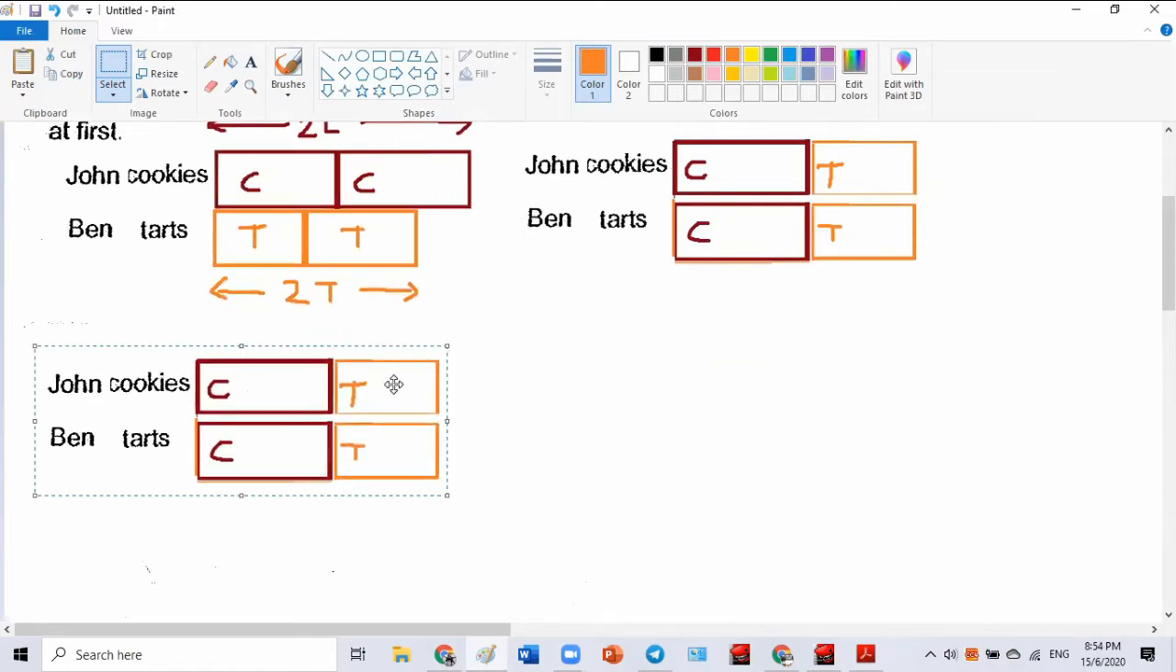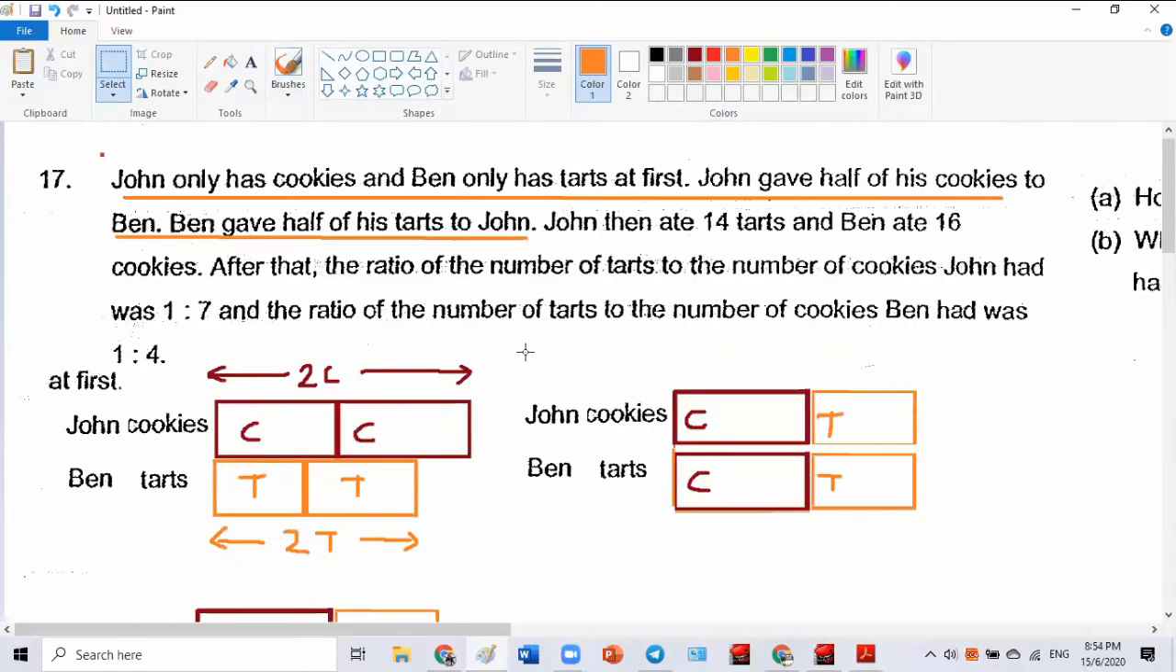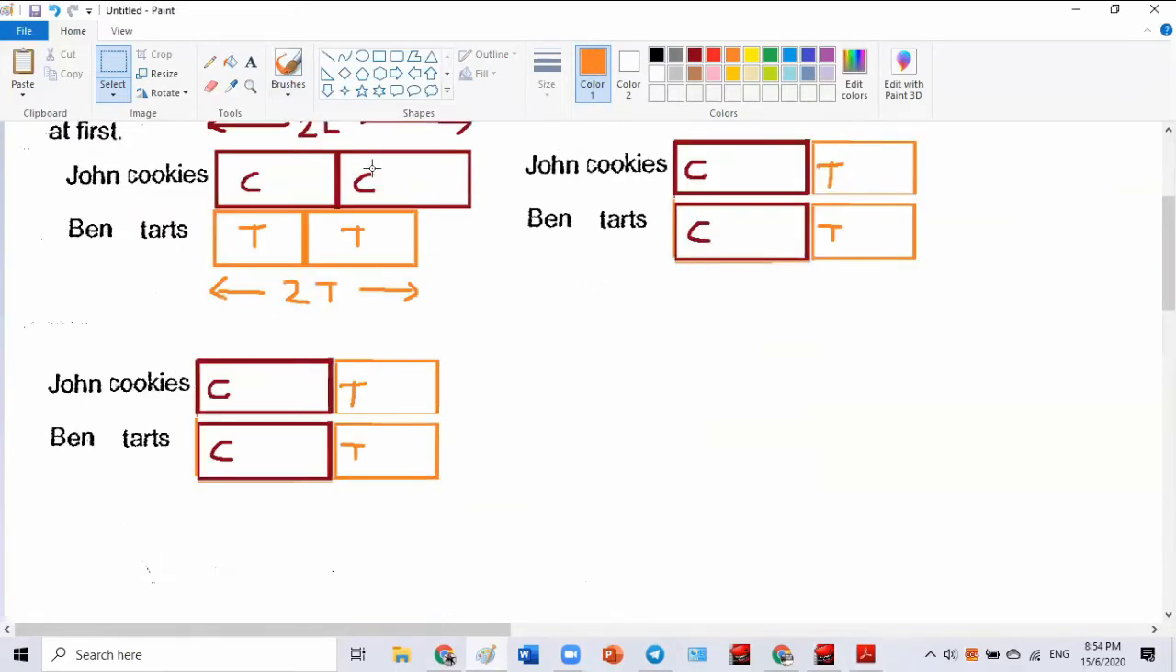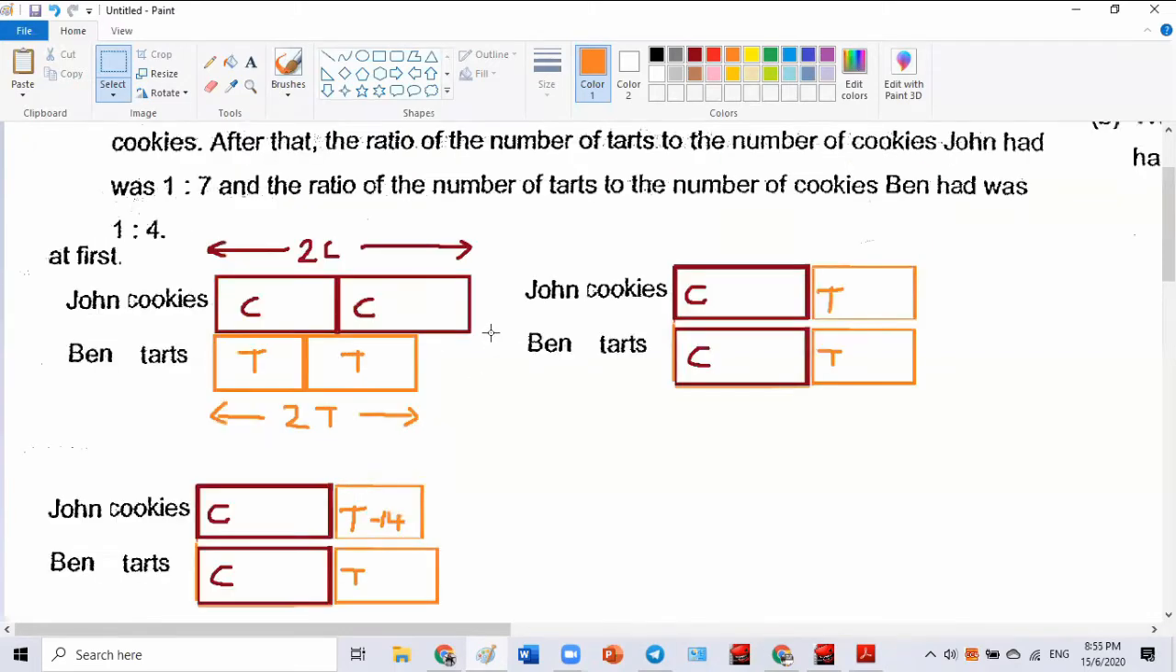So this is what happened. John ate 14 tarts. So what happened to his tarts? They become smaller, minus how much? 14. If you want, I can make his box a little bit smaller to be realistic. Do you guys understand? A bit smaller. Then what happened?